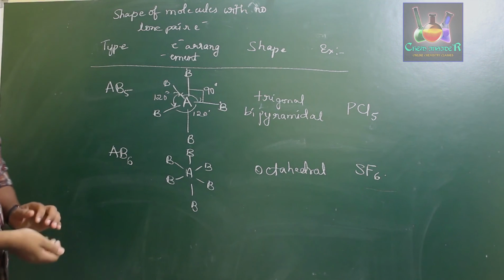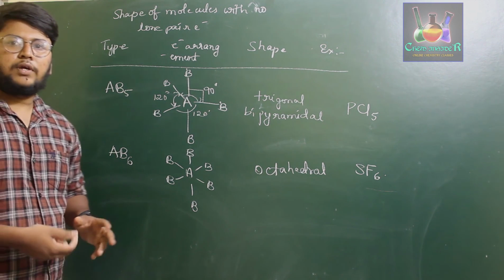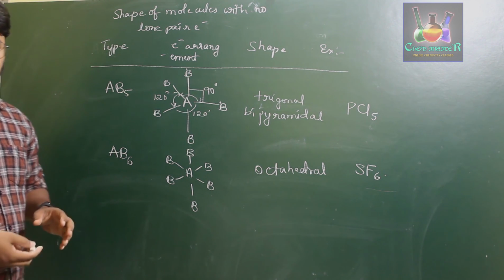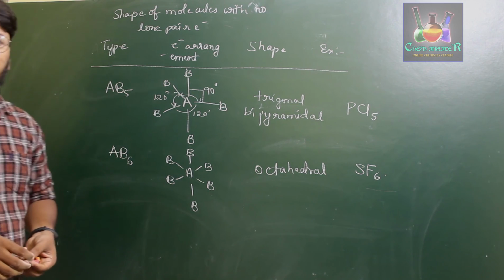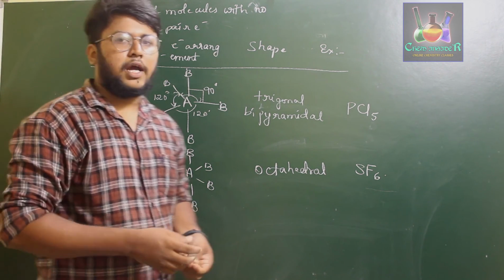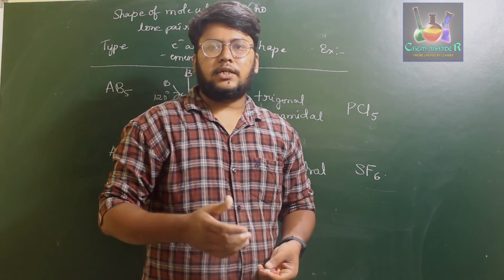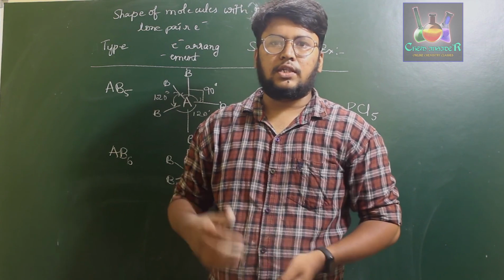So these are the compounds which have no lone pair. These are the shapes of the molecules which have no lone pair of electrons. Next, we are going to discuss the shape of molecules with lone pairs of electrons, and also why there is a certain tendency in the shuffling between the lone pairs of electrons, in the next class.